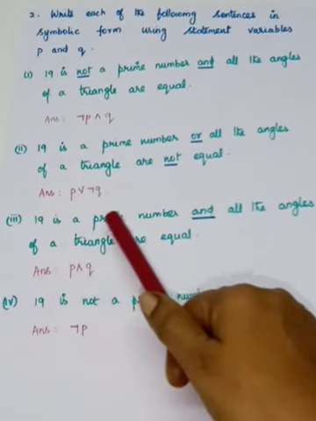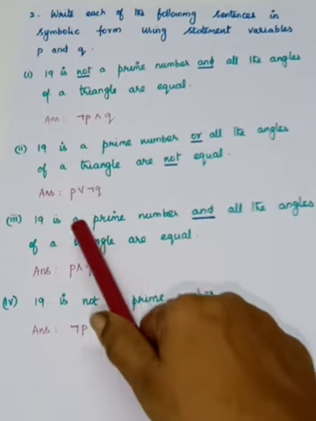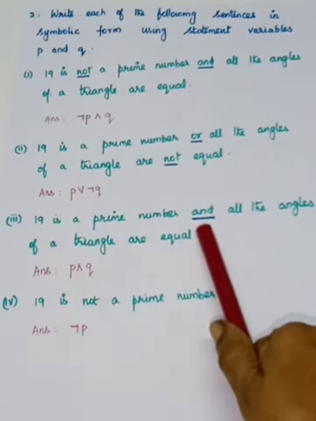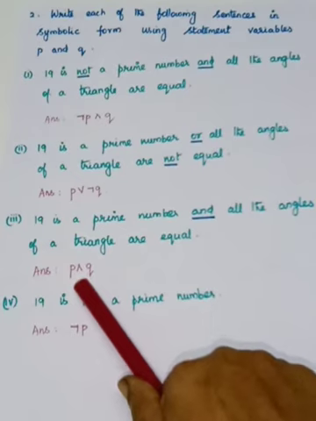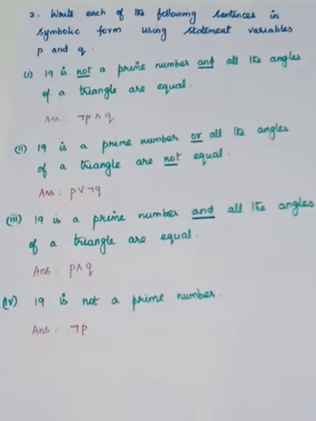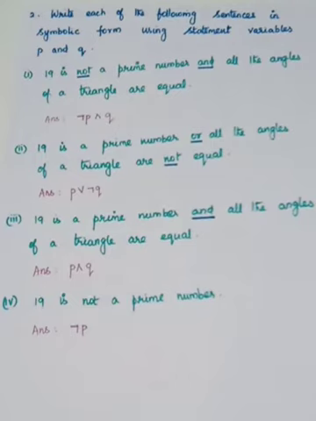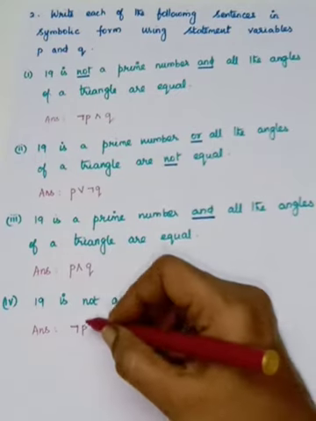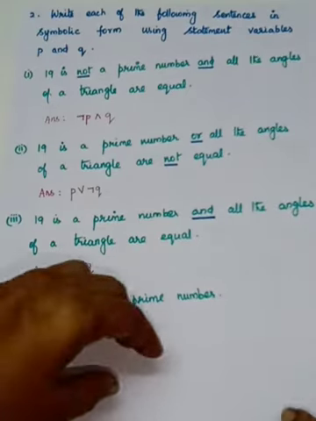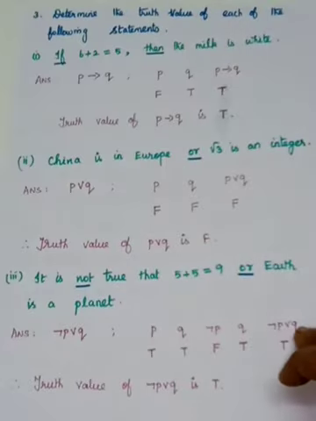And the third one: 19 is a prime number and all the angles of a triangle are equal. So 19 is a prime number, that sentence is P. Here what is the connective used? And. So you have to use this symbol for and. And all the angles of a triangle are equal, that is a Q statement. And the next one: 19 is not a prime number. It's a simple sentence, but what is used? Here "not" is used. So therefore it is negation P. So we have written the symbolic form of the verbal sentences.